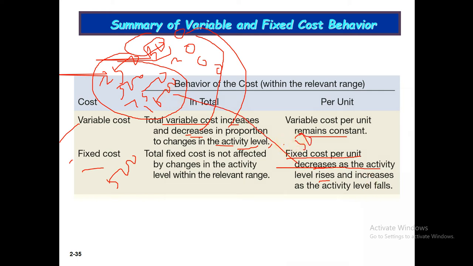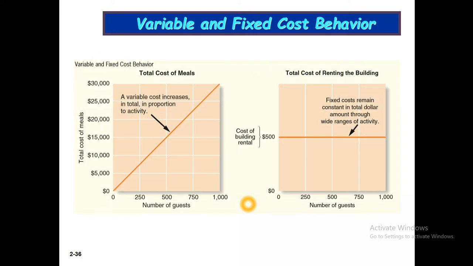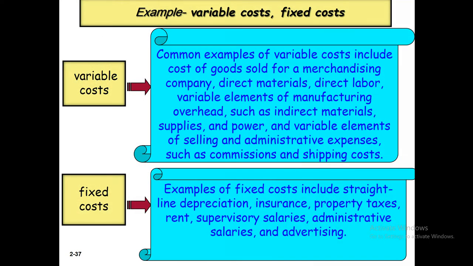Fixed cost per unit increases as the activity level falls: at 250 it will be $2 per guest. In the next slide, the number of guests goes from 250 to 1000, and the total cost of meals increases, while the total cost of the building, 500, is unchanged.